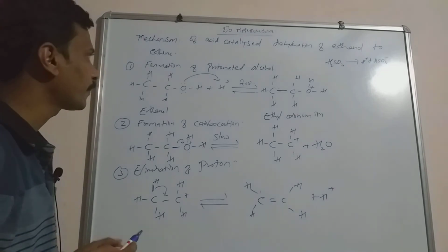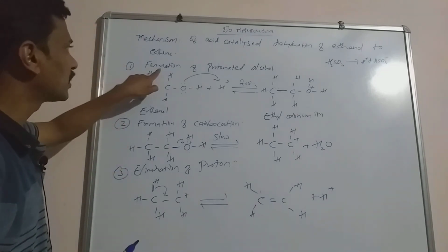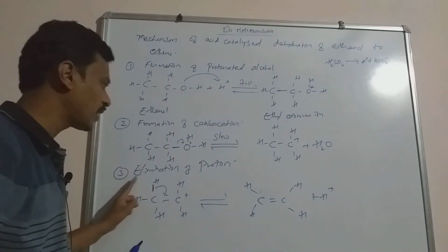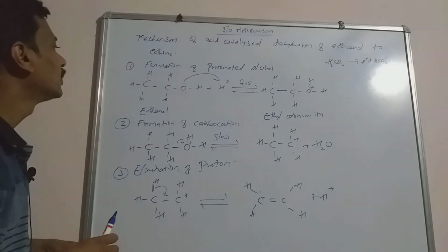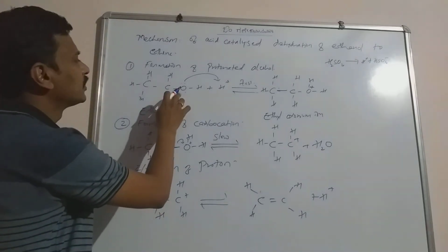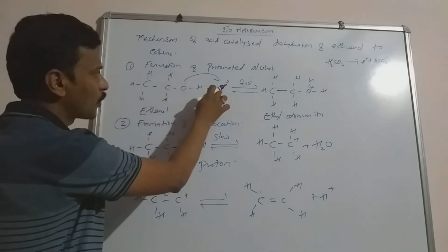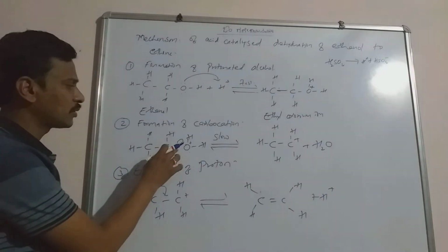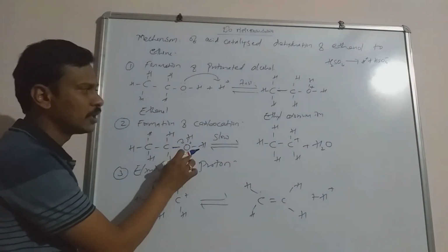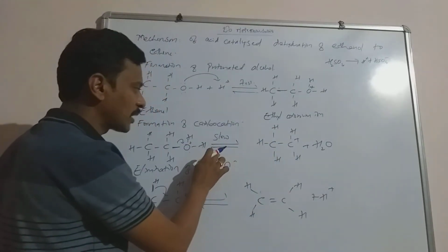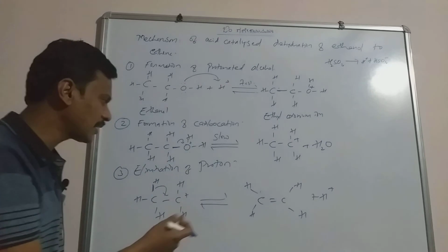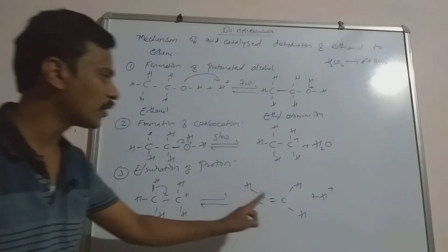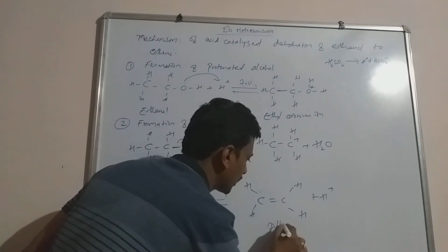I will explain once again. Please remember, it involves three steps. The first step is formation of protonated alcohol, the second step is formation of carbocation, and the third step is elimination of proton. In the first step, the electrons present on the oxygen of ethanol attack the proton to form ethyl oxonium ion. In the second step, this ethyl oxonium ion loses a stable water molecule to form the carbocation, and it is the slow step of the reaction, the rate determining step. In the last step, elimination of proton, the carbocation loses the proton to form the alkene as the major product. Here the alkene is ethene.